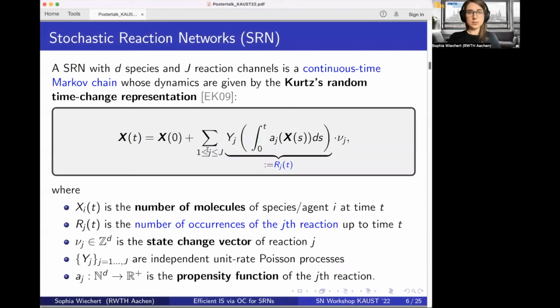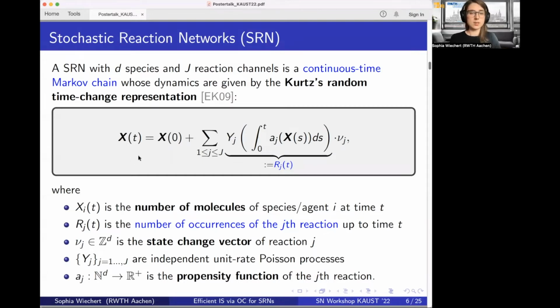In math language, a stochastic reaction network with d species and J reactions is a continuous time Markov chain. And we can describe it by the so-called Kurtz random time change representation, which is given here in the gray box. We stack the number of molecules in a vector X, which is dependent on the time.